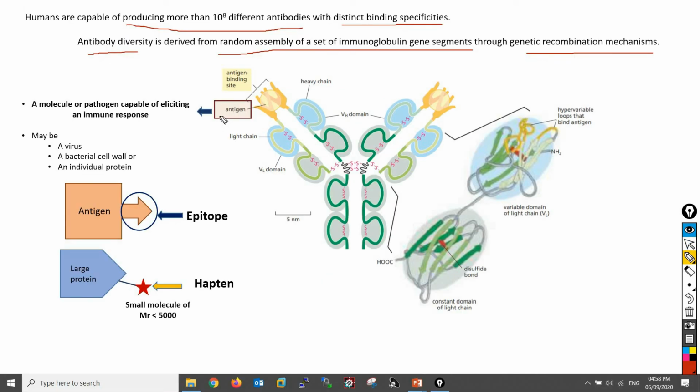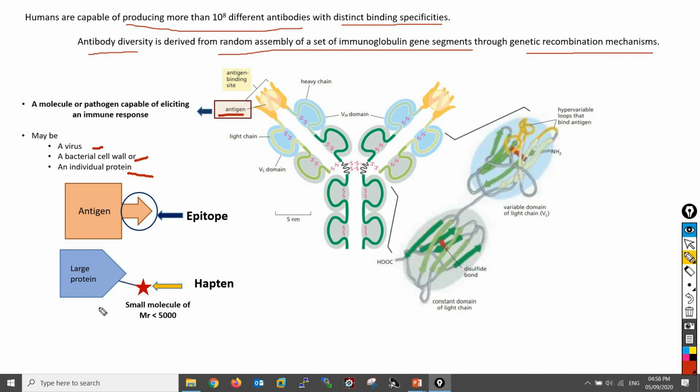A molecule or pathogen that is capable of eliciting an immune response is known as an antigen. An antigen may be a virus, a bacterial cell wall, an individual protein, or any other molecule. A complex antigen may be bound by several different antibodies, but an individual antibody or T cell receptor binds only a particular molecular structure within the antigen, and that structure is known as an antigenic determinant or epitope. For example, in this structure of antigen, only this particular structure binds to the antibody, and it is known as the epitope.